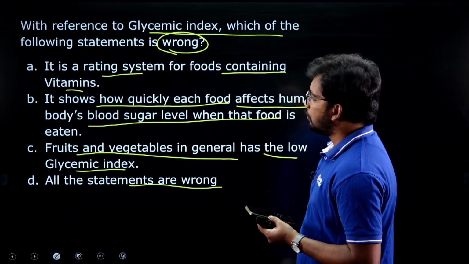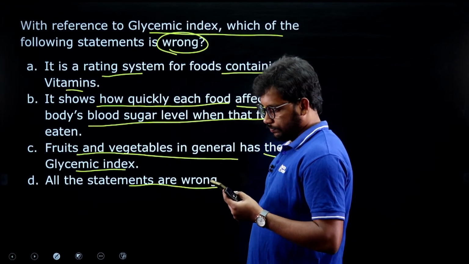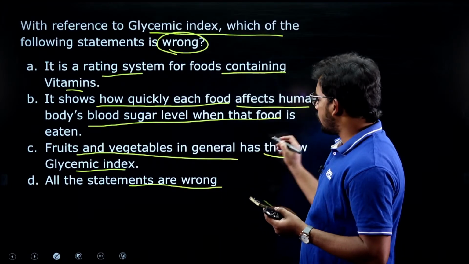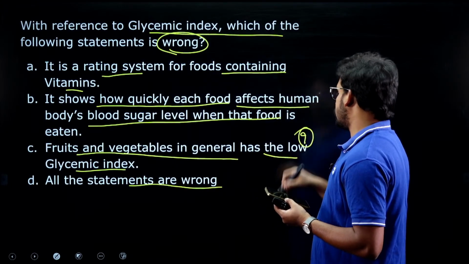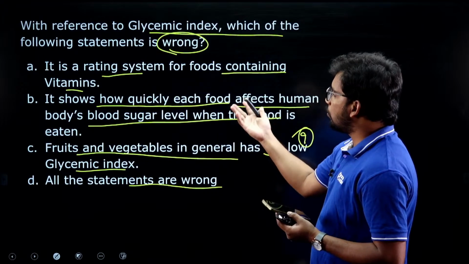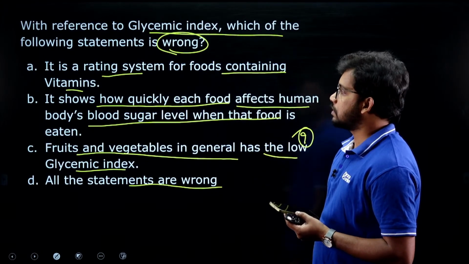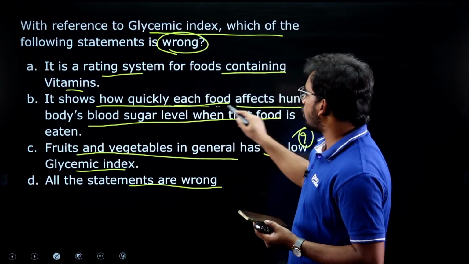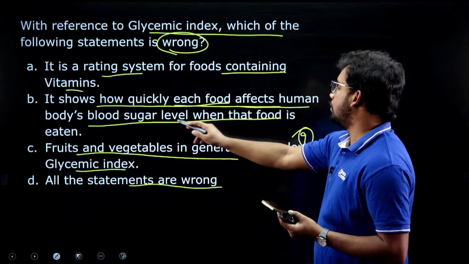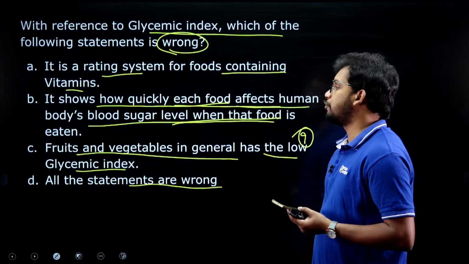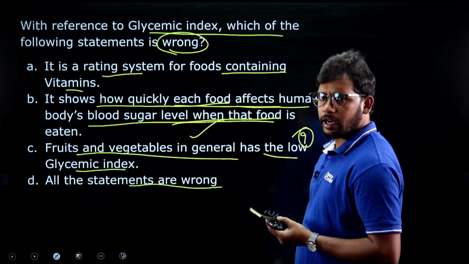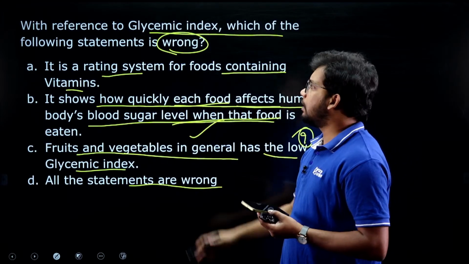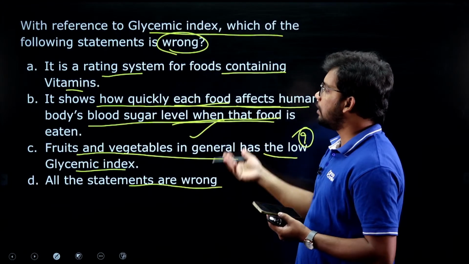Second question. You may not know very clearly about this, right? But anyway, you will be knowing these two things that we have discussed. Second one, it shows how quickly each food affects the human body's blood sugar level when the food is eaten. Yes, this is correct, right? So if it is higher, then it is easily digestible, right?